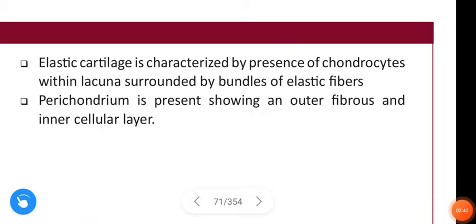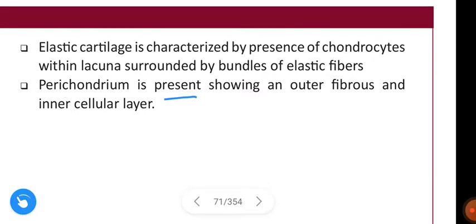See these key points about the elastic cartilage. Elastic cartilage is characterized by presence of chondrocytes with lacunae surrounded by bundles of elastic fibers. These chondrocytes are surrounded by bundles of elastic fibers. Perichondrium is present, showing an outer fibrous and inner cellular layer. This is similar to hyaline cartilage.